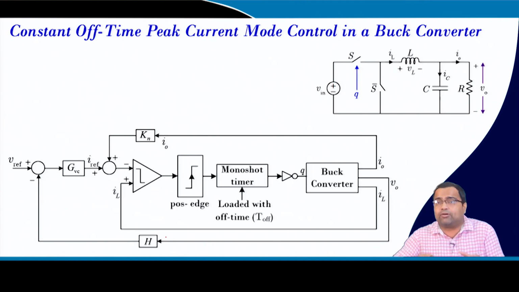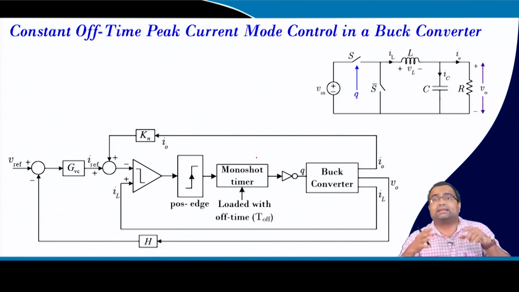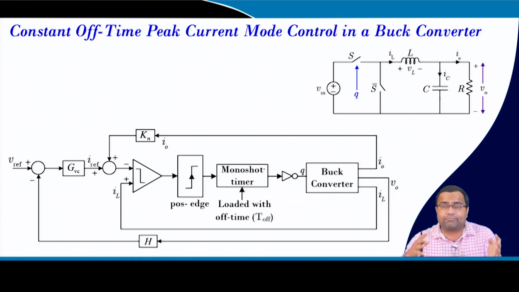Now we can also apply constant off time, because this is analogous to peak current mode control. In fact, we will discuss this in the last week or the next week when we take the case study and show MATLAB simulation. So, if we apply peak current mode control, constant off time control, and then constant on time control using the same controller gain, how is it going to respond? What are the differences in the response?